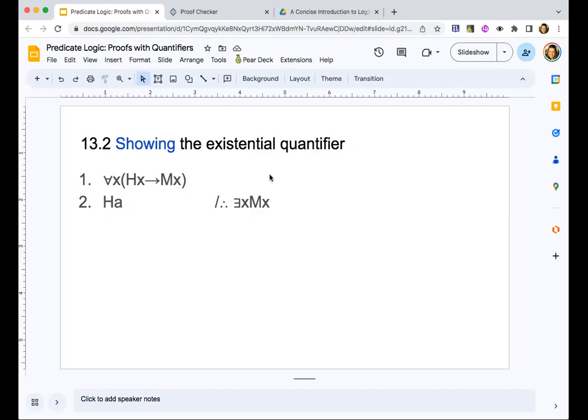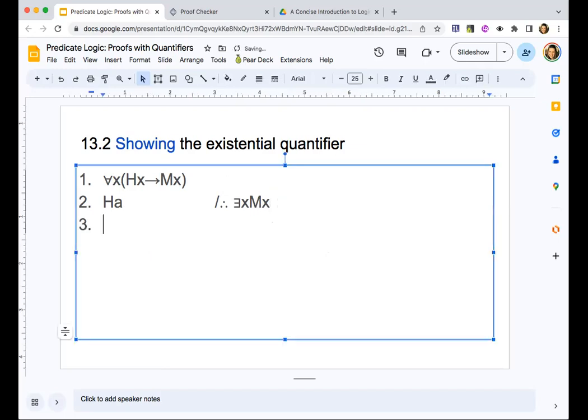Assuming our domain of discourse is humans, we could say someone. If it's larger than that, we could say some object or something. But if we've made our domain of discourse humans, then this predicate would be unnecessary. So let's make it like all beings or something like that. Then we'd have to say some being, human or otherwise, is mortal. Okay, but let's just prove it using our rules.